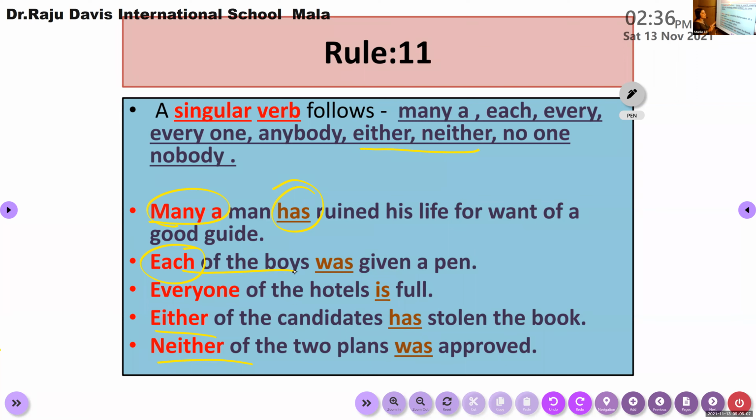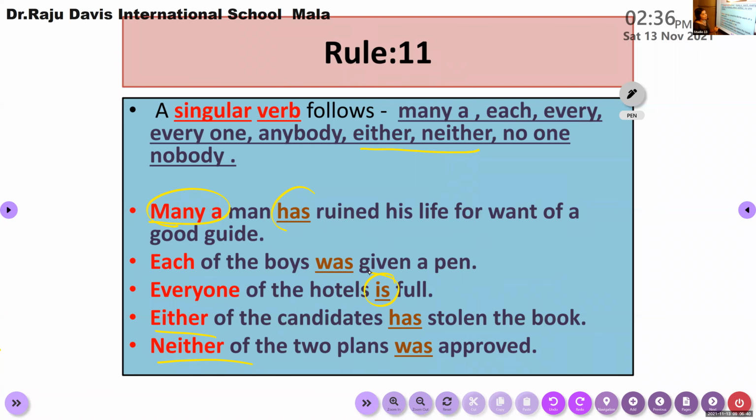Every one of the hotels. Look at the usages. Each of the boys, among the boys, each one. Every one of the hotels, among the hotels, everyone. So we have to use only a singular verb if the sentence is starting with each, everyone, either of, neither of. Look at the last two examples. Either of the candidates, neither of the two plans. So here, two candidates. So among the two candidates, each one.